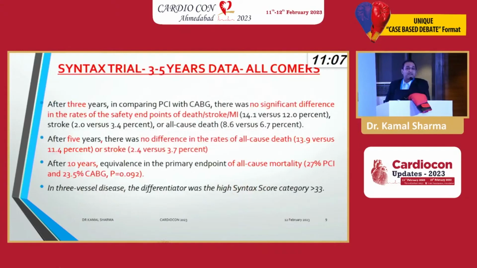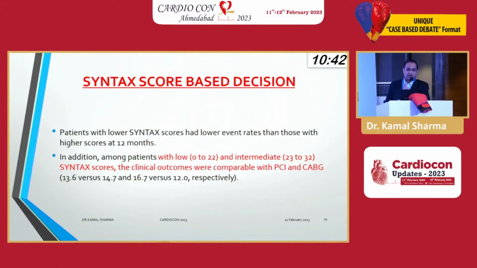What about 3 to 5 year data for all comers? At 5 years, no difference in death. So this talk that you will die, get a bypass done or you will die, doesn't happen. There is no difference. At 10 years again, no difference in mortality. I'm talking about the syntax trial where we used first generation drug eluting stents. I'm not even talking about fourth generation, polymer free, abluminal coating, ultra thin strut, no joints, side branch access. I'm not even talking about that. I'm talking on your front only.